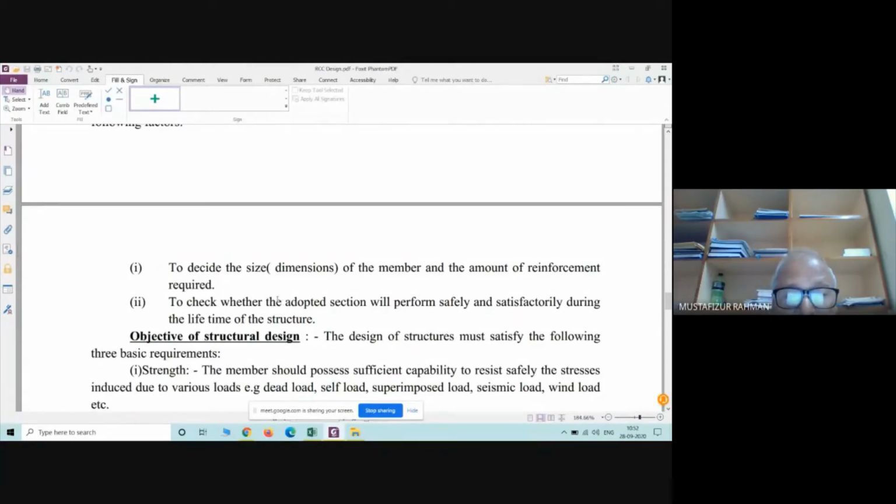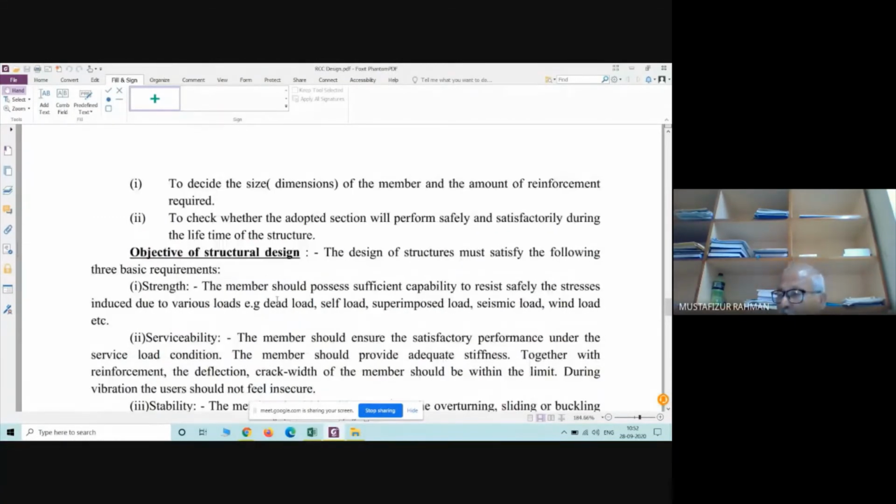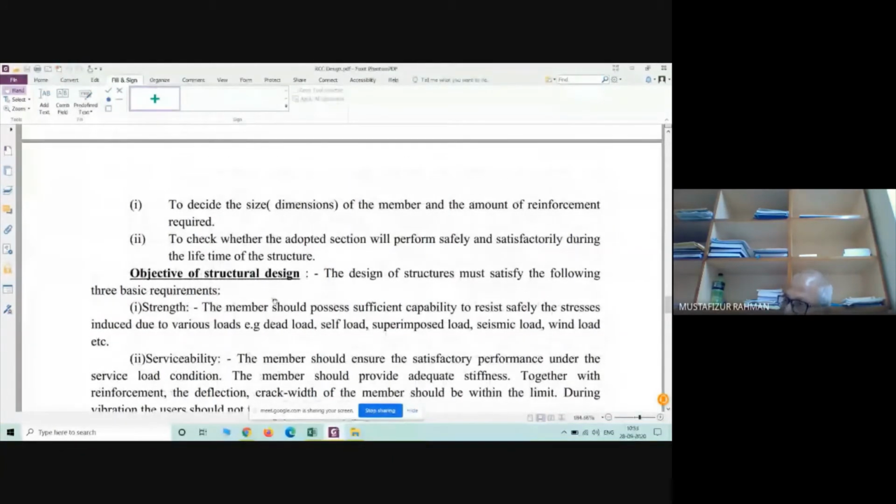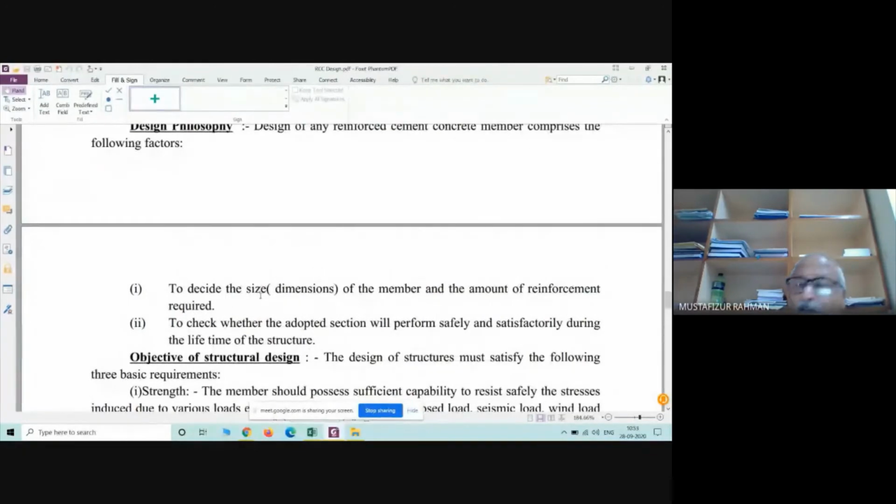Now these are the two basic philosophies: to find the dimension and the amount of reinforcement, and to check whether the amount of reinforcement and size is usable for its lifetime. That is our requirement. That is our philosophy.